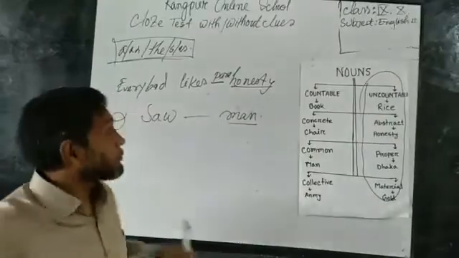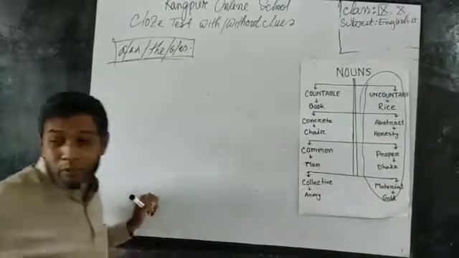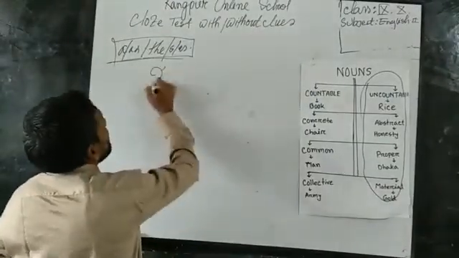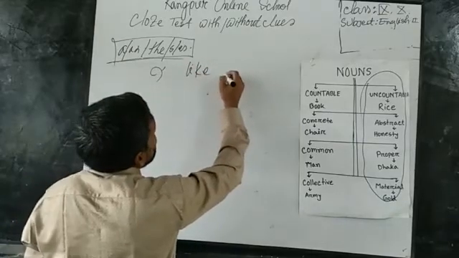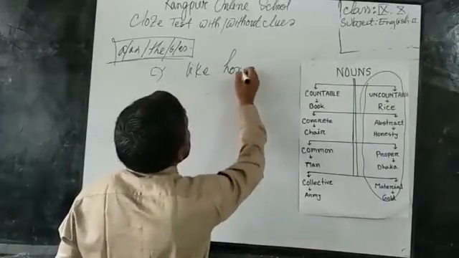So dear students, if I give you an example, then it will be clear to you. Suppose you say, I like honesty.